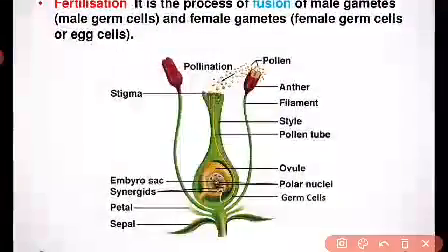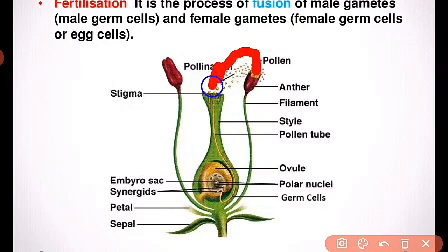Next, see how fertilization in plants actually takes place. First of all, understand what is pollination. Pollination means transfer of pollen grains from anther to stigma. So when these pollen grains reach the stigma, they form a pollen tube. Why do they form a pollen tube?